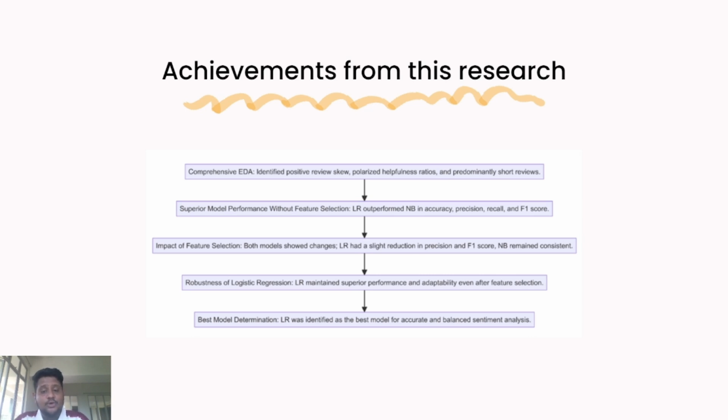It is identified as the base model, an accurate and balanced model for sentiment analysis.